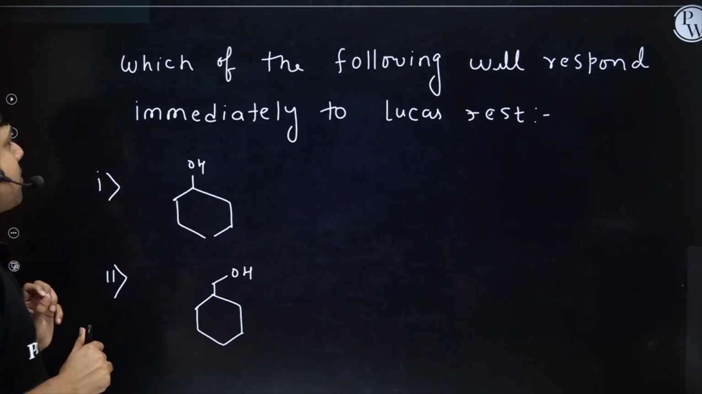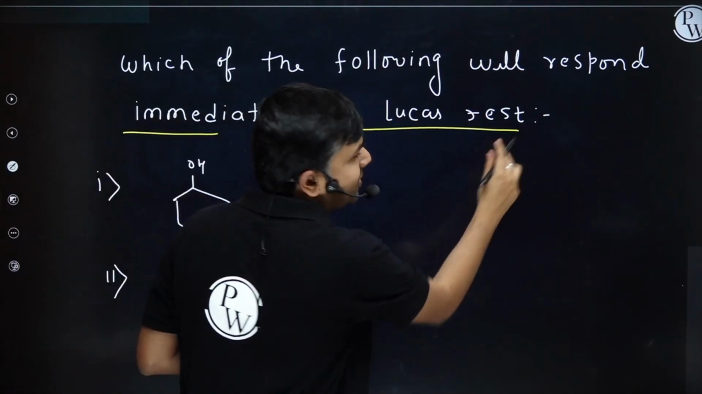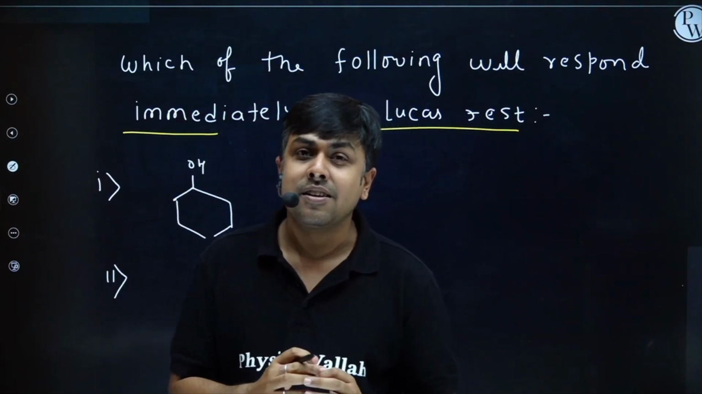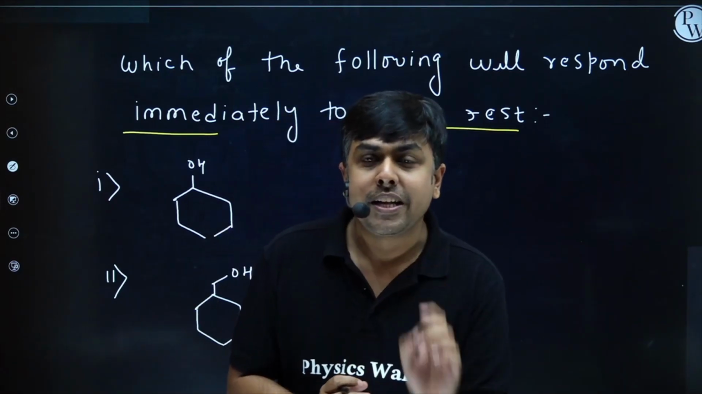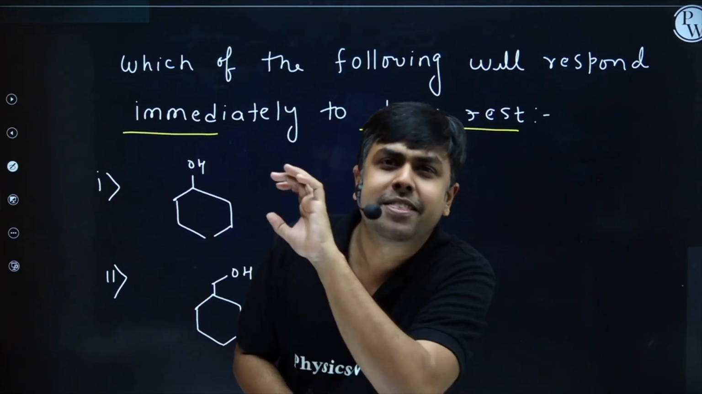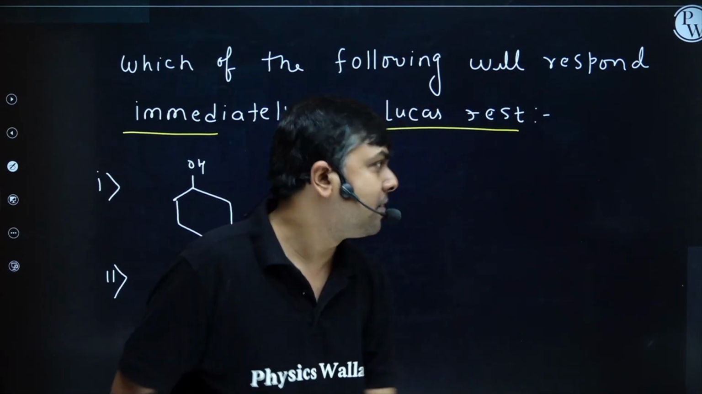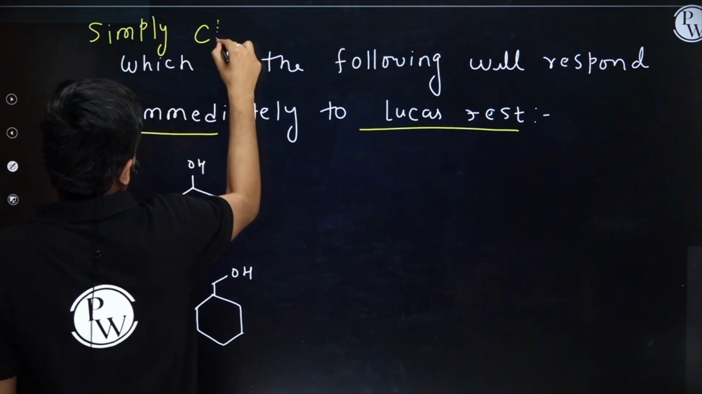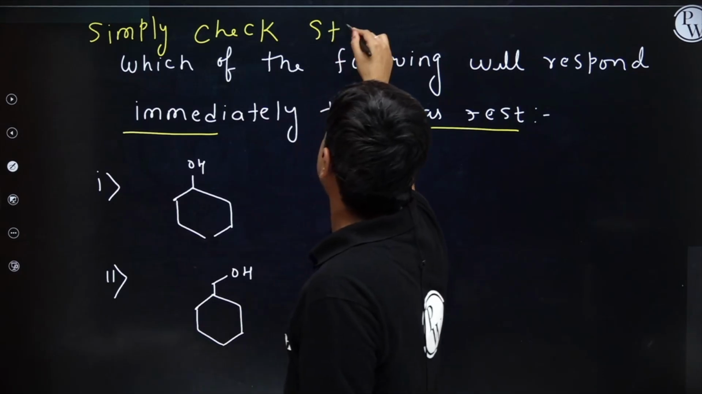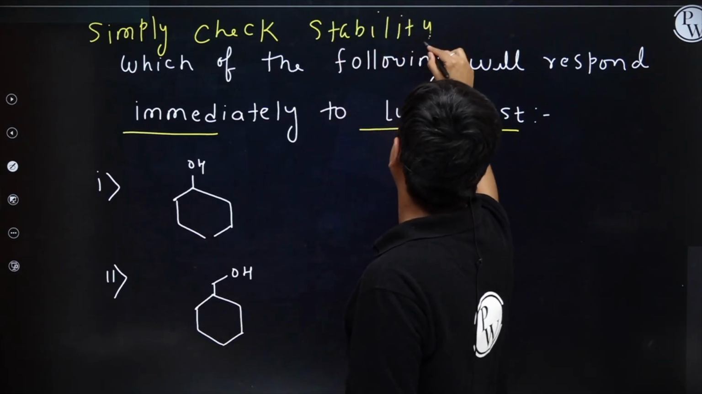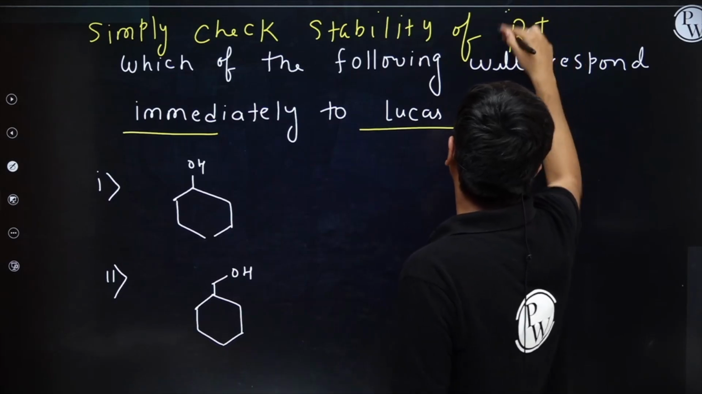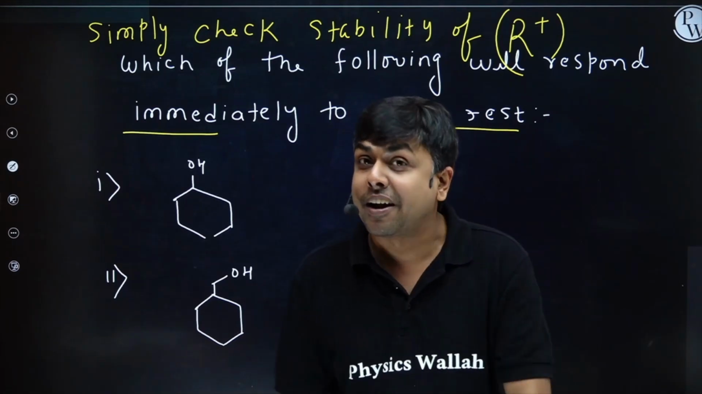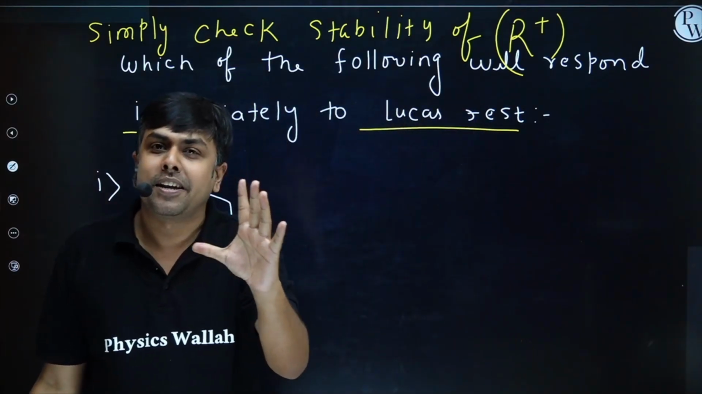Which of the following will respond immediately to Lucas test? Simply, students, if it is asked in the question which of the following alcohols will give immediate turbidity, simply check the stability of R positive carbocation. If the carbocation formed is a highly stable carbocation, you will have instant turbidity, right?